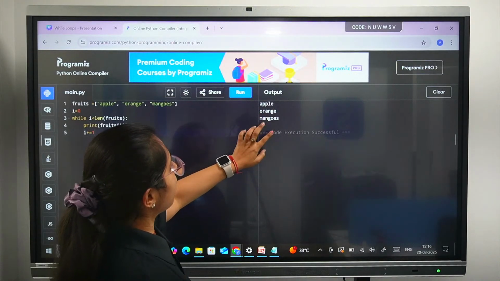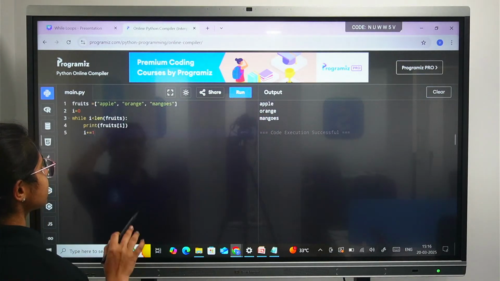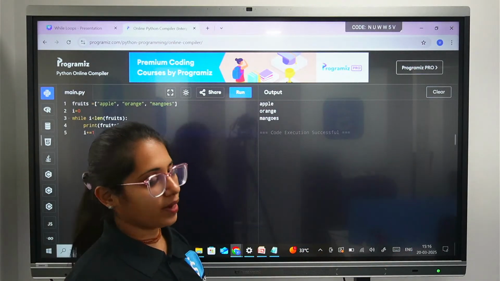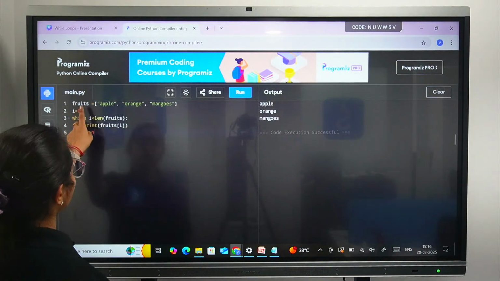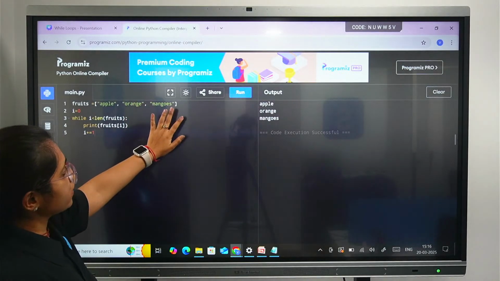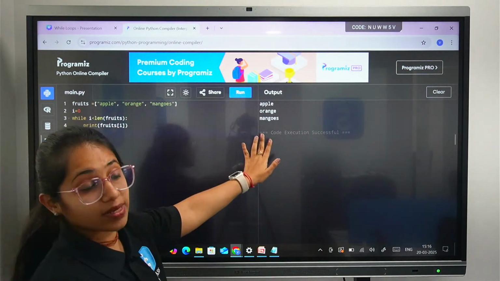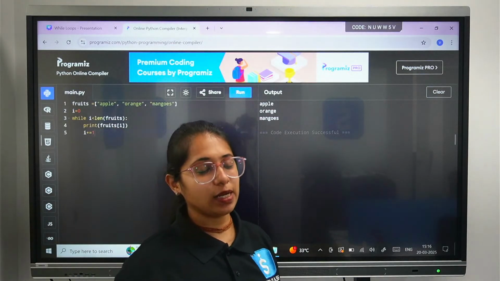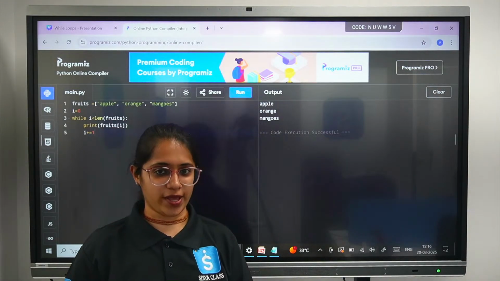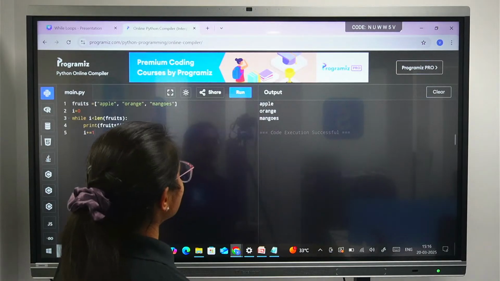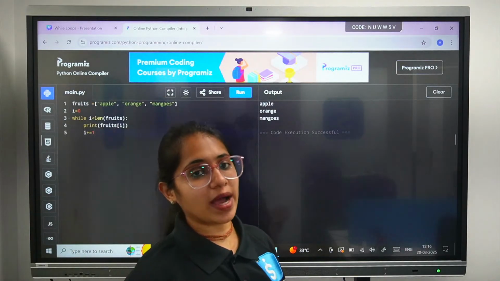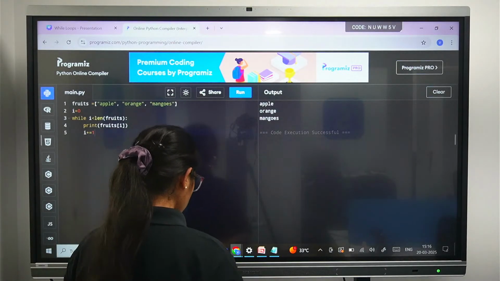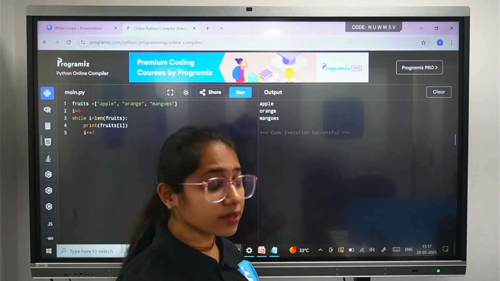Apple, orange and mangoes. Now how it is working: this is the condition. Until and unless the condition is true, you will be getting the output, right? So fruits, apple. Now if you want to increase the list, if you want to increase the values, you can increase the values as well. And if you want to give 2 values or 1 value, that is up to you, how your program is working. Okay, so this is the list example, how you can use a while loop with the list as well, right? So now moving ahead, let's do another activity.